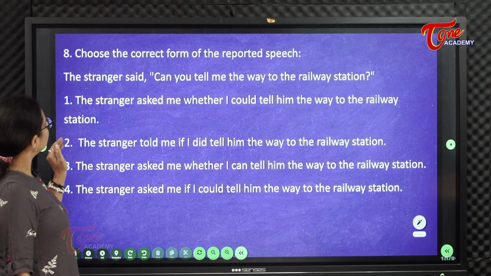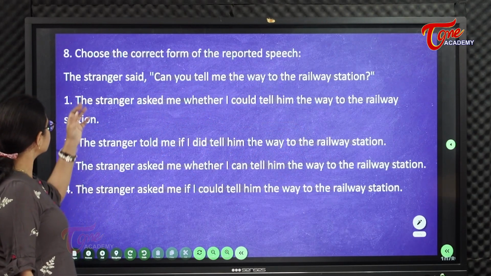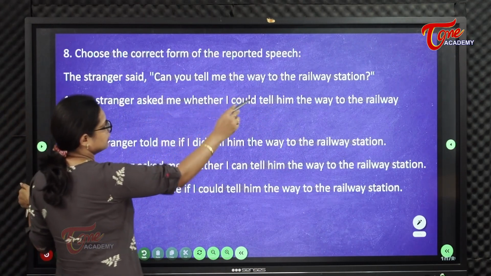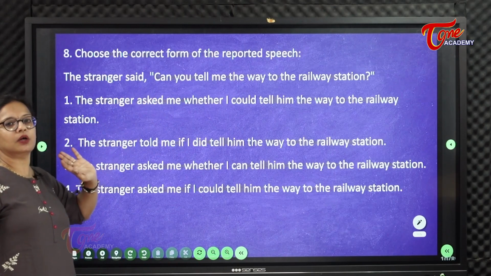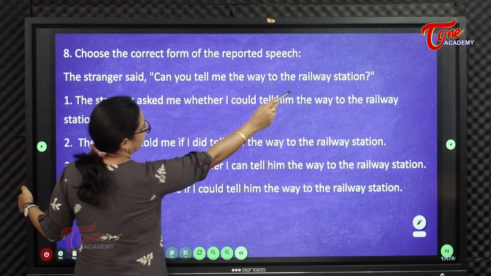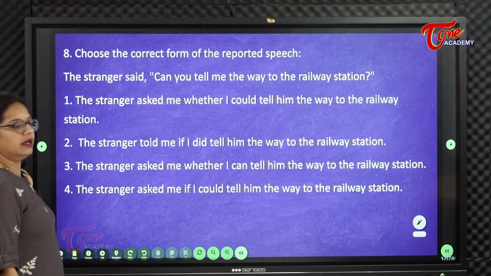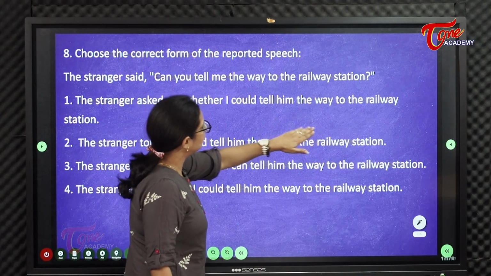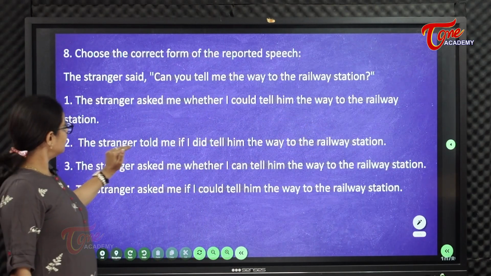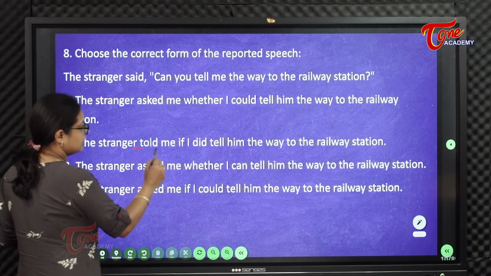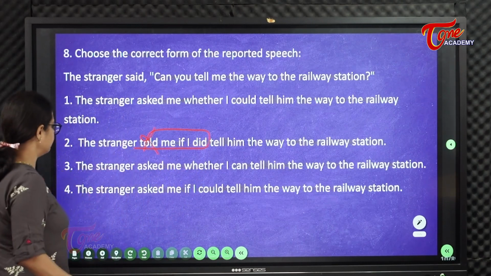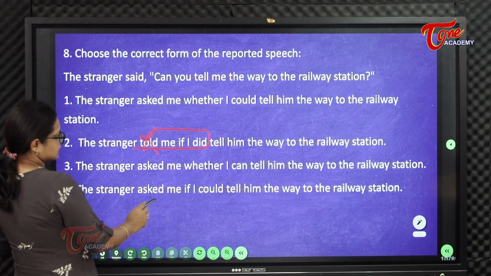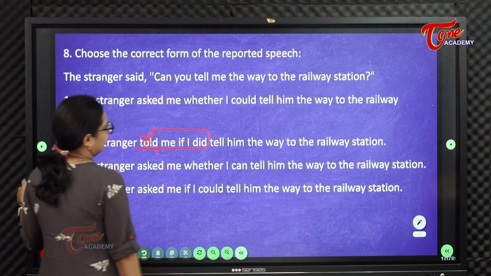Next, choose the correct form of reported speech. The stranger said, can you tell me the way to the railway station? ఇప్పుడే చెప్పుకున్నాము, టెన్స్ మారకూడదు. It is a question, ability. Now let us look at it. The stranger asked me whether I could tell him the way to the railway station. The stranger told me if I did tell him. Gone. The stranger asked me whether I can tell him the way to the railway station. The stranger asked me if I could tell him the way to the railway station.